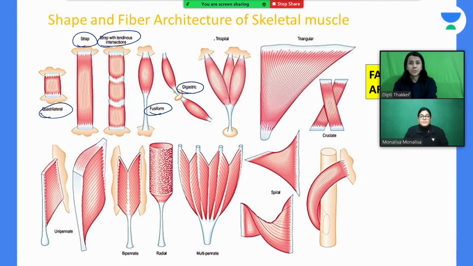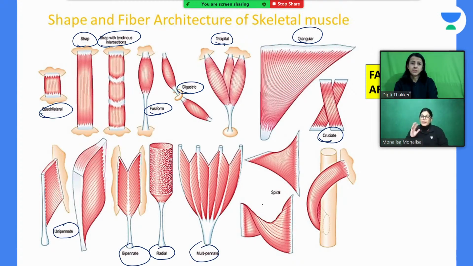We have tricipital, three-headed, triangular shape, crisscross shape muscle, the masseter and sternocleidomastoid. See here, a beautiful unipinnate, half feather, and a bipinnate muscle. And radial, multipinnate, many feather, and spiral and twisted muscle fibers. These are the general arrangements or architecture of skeletal muscle, which will be nicely visualized with a good dissection.